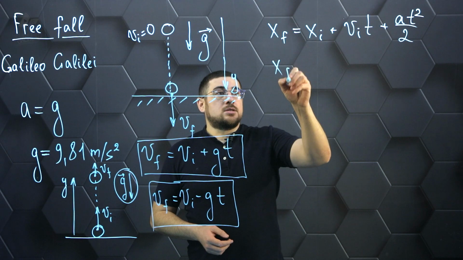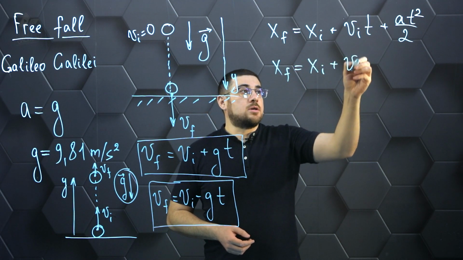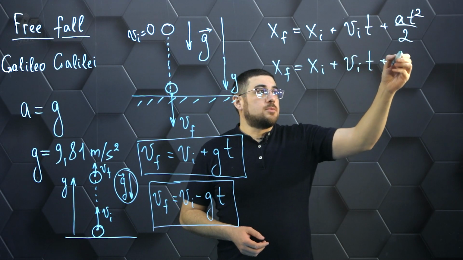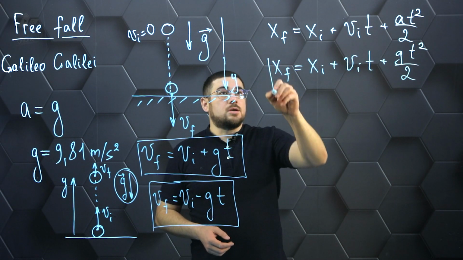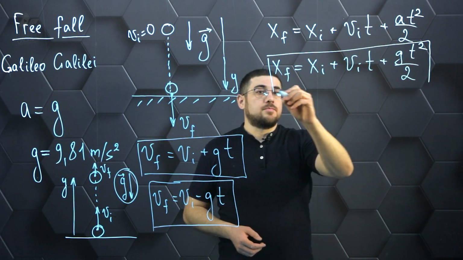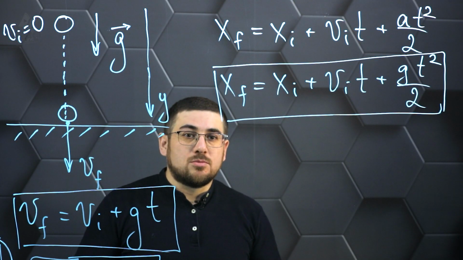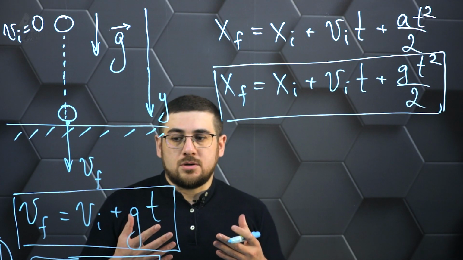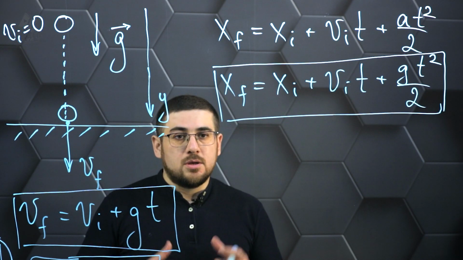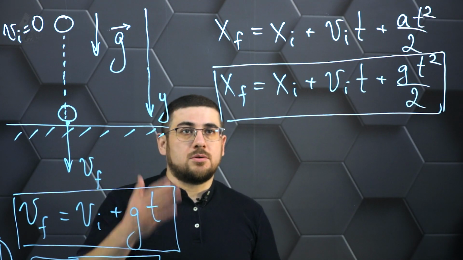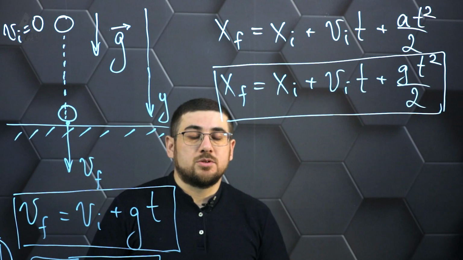In this case, it's either the x coordinate or the y coordinate, it doesn't matter. We get an equation for the coordinate like this. Making similar calculations, we can also see that the rest of the equations of equal variable motion will also fit here absolutely identically.